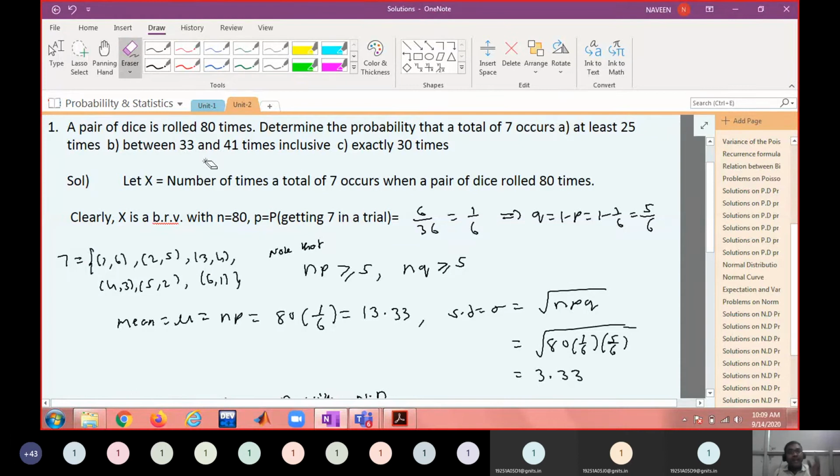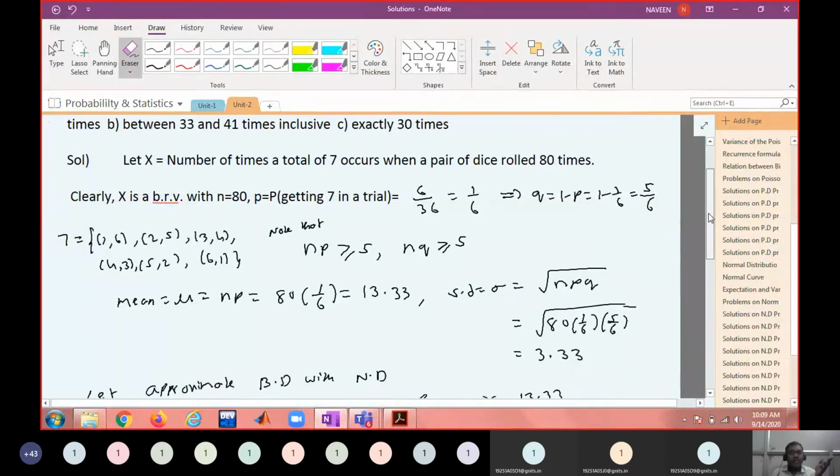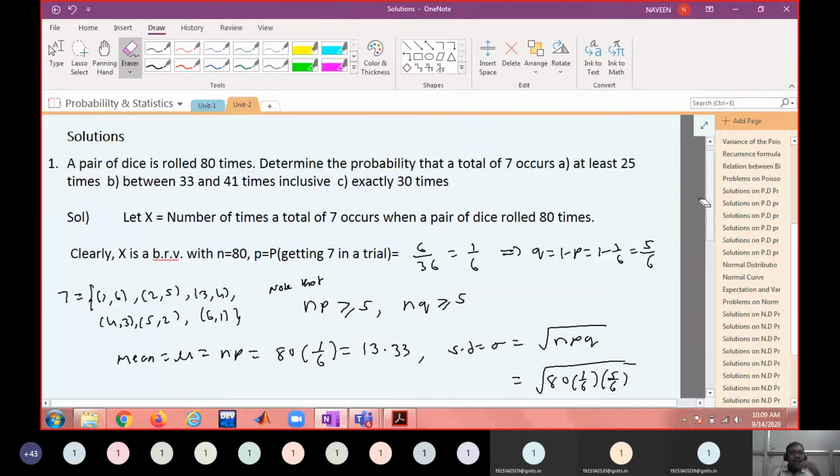You cannot expect 7 appearing 30 times out of 80 tries. That probability is showing almost 0. If I ask you to compute between 8 to 12, or 7 to 15, I think you will get a non-zero value. So you just check that.